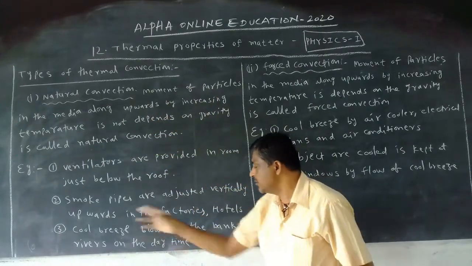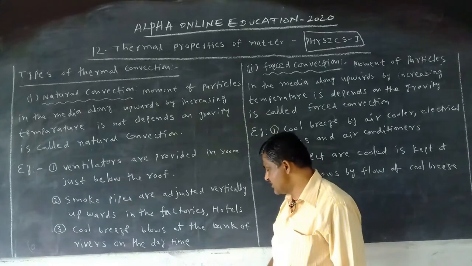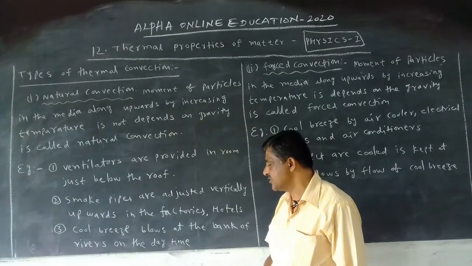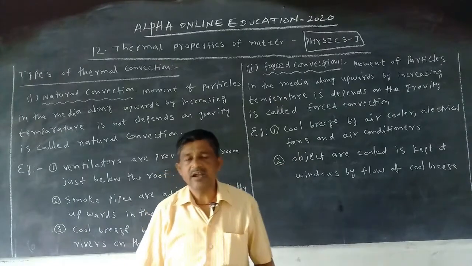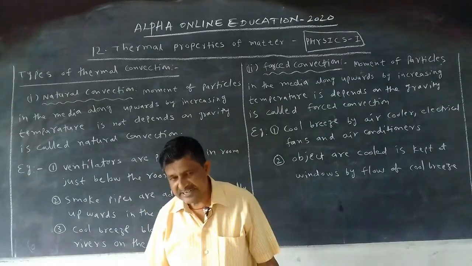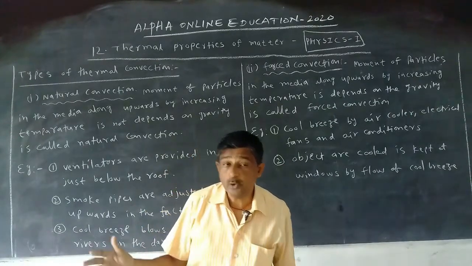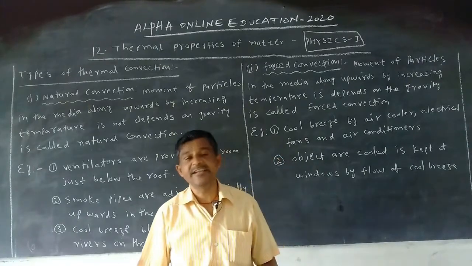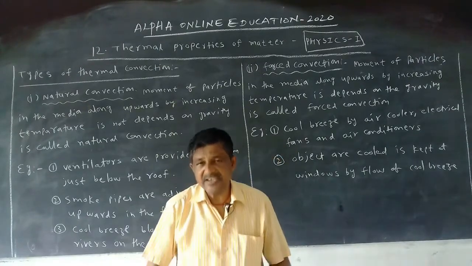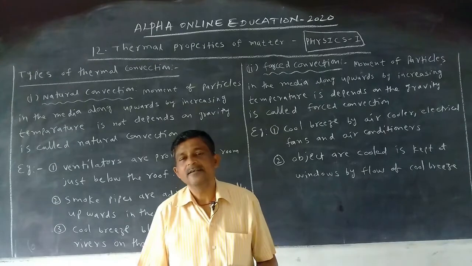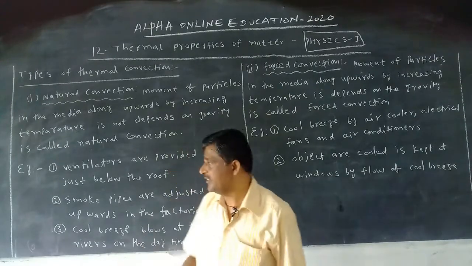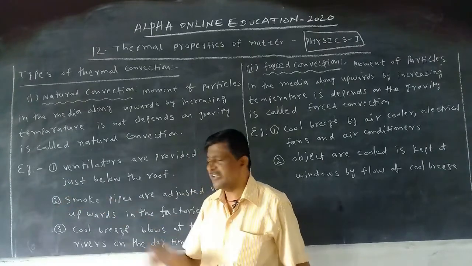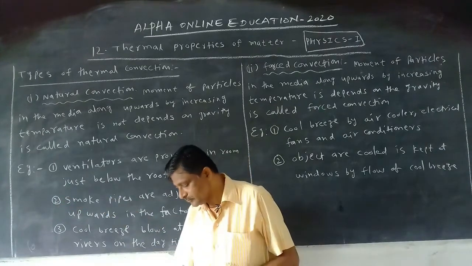And another one: cool breeze blows at the bank of rivers in the daytime. Especially we can see this at rivers and ponds. If you sit at the bank of a river, you will get a cool breeze in the daytime. Why do we get the cool breeze? Due to natural convection. This is a very important question for 2 marks.